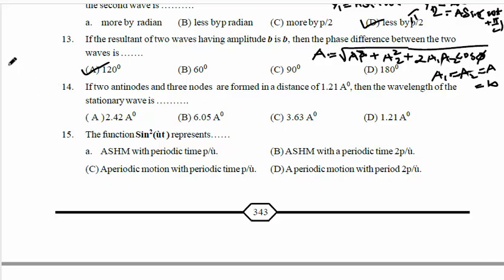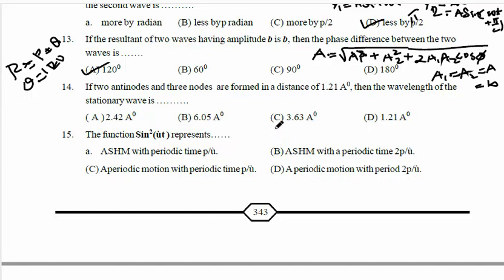degrees. According to our resultant equation, if R equals P equals Q, if all the three are equal, then the angle theta is 120 degrees. This is the identity we have to use. So if all are equal, then the phase difference angle is 120 degrees. Okay, next I will move to the next question.